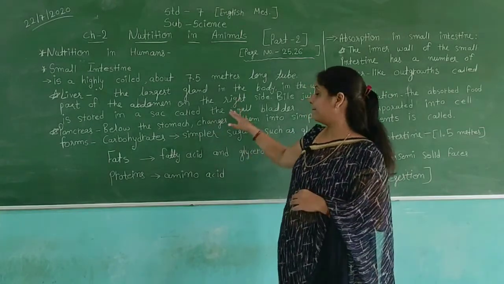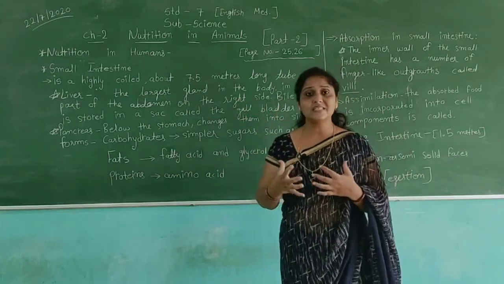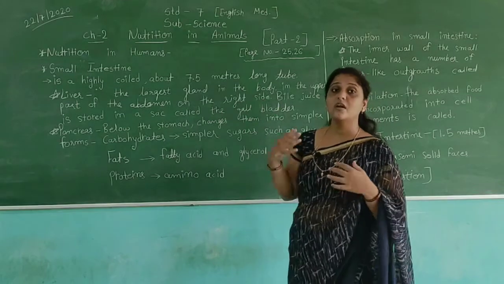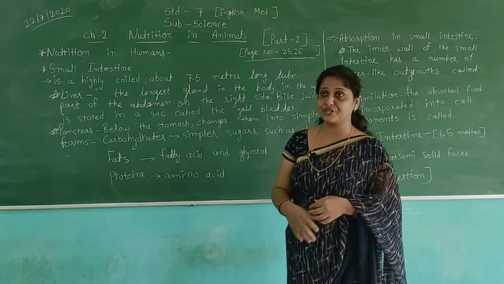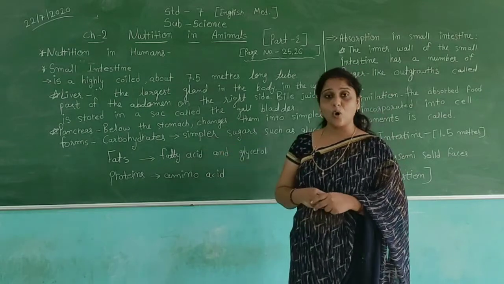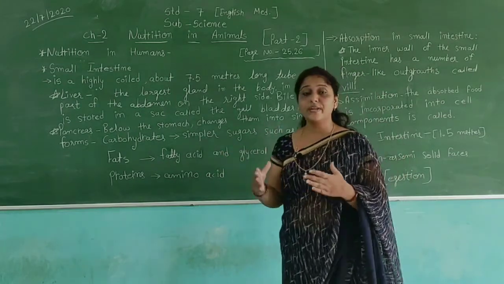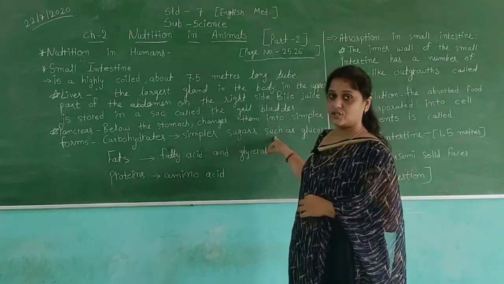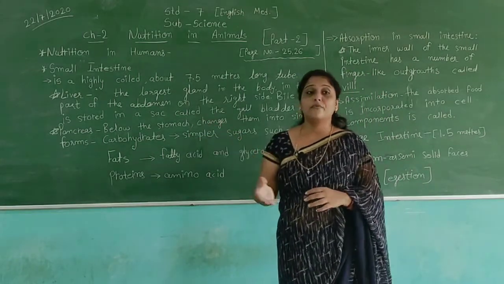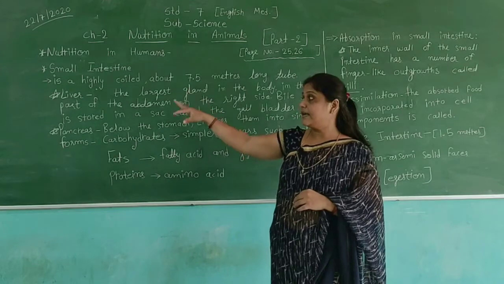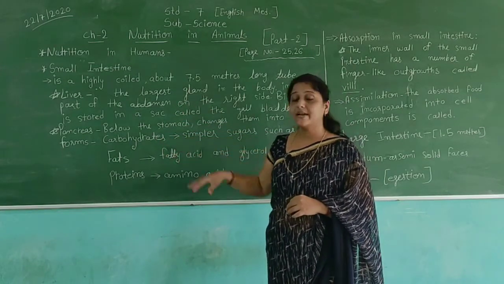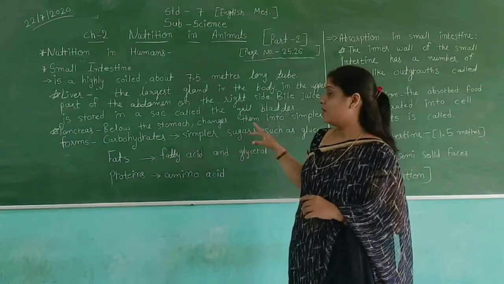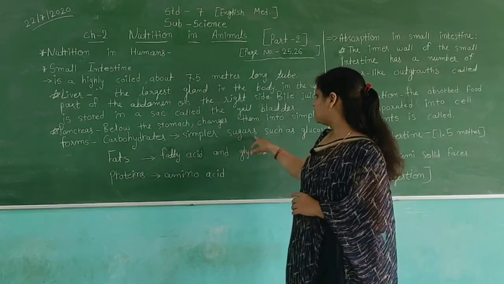For example, bile juice helps us to digest fats. Then the pancreas also changes the food into simpler forms. For example, carbohydrates will be changed into sugar, such as glucose. The carbohydrates in the small intestine are converted by the pancreas into the simpler sugar glucose.